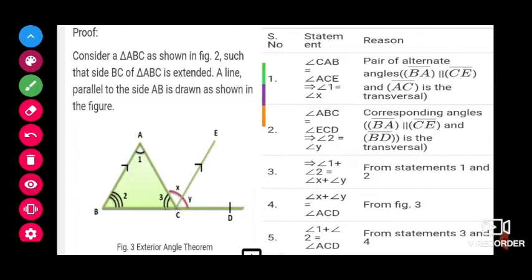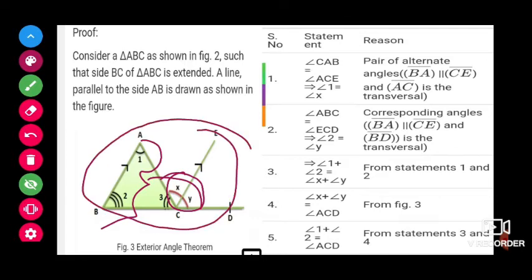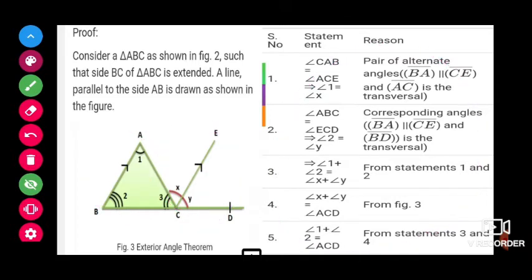Finally, the exterior angle X plus Y is always equal to the sum of the two interior opposite angles. If you understand the concept, that is enough, children. No need to learn this proof by heart, just understand the concept I am trying to teach you.